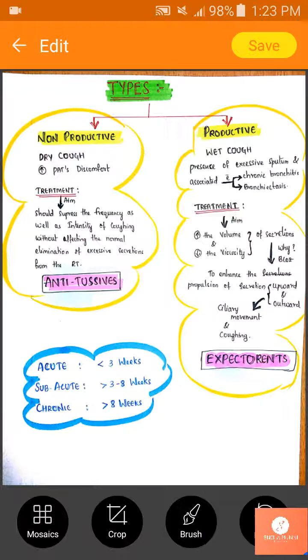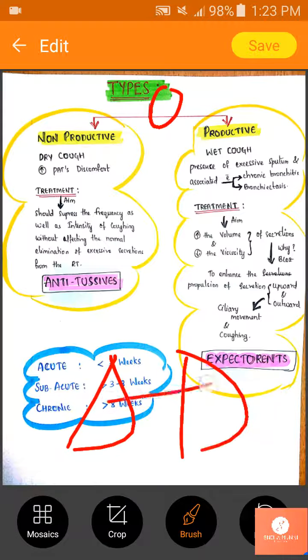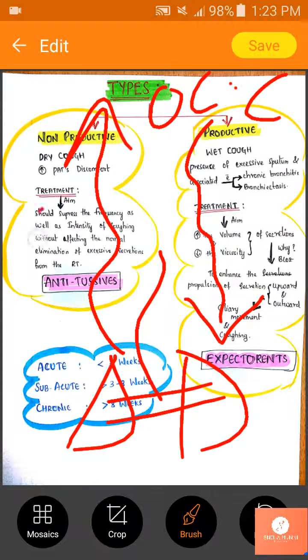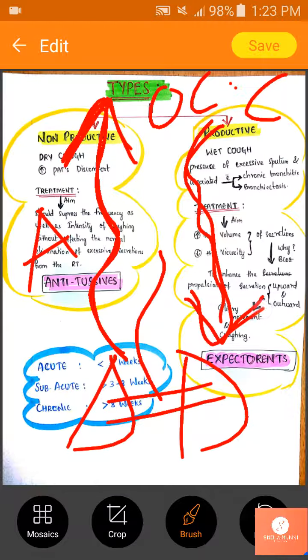Now what these antitussives do is, for example, think of this as the cough center and this as the respiratory tract. The nerves will carry the impulses from the respiratory tract to the cough center, and from the cough center to the respiratory tract. These are called afferent from the tissue to the center, that is the brain's cough center, and from the brain's cough center to the tissue they are called efferent reflexes.